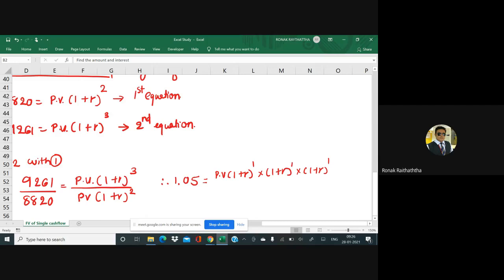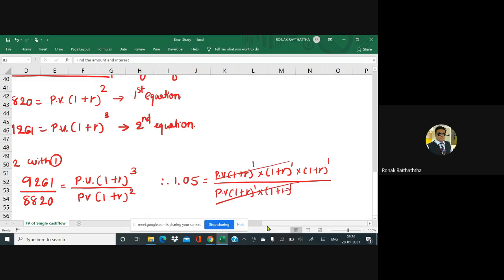And in the denominator, I can also write PV (1 plus R) raised to 1 multiplied by (1 plus R) raised to 1 because it's 2 times. So effectively, you can cancel this off, no? Because denominator is same, numerator is same. If both are same, you can cancel this off.